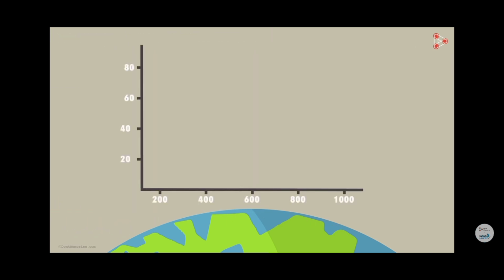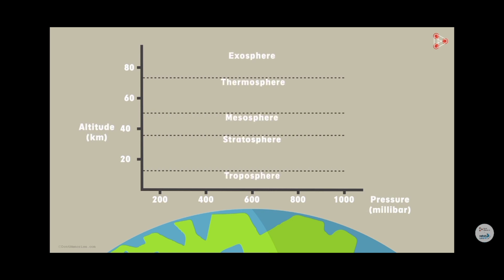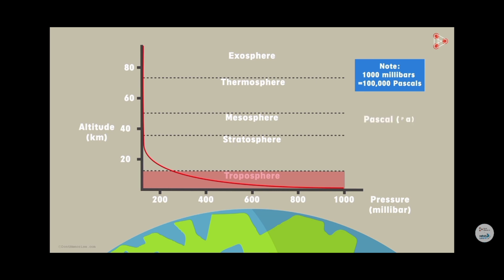A graph which represents pressure at a particular altitude. The graph also represents how the pressure varies from layer to layer. The troposphere layer is closest to the surface of the Earth, and the pressure in this layer goes up to 100,000 Pascal, where Pascal, represented by Pa, is the SI unit of pressure. This is massive pressure. This pressure pushes and pulls the objects on the surface of the Earth.